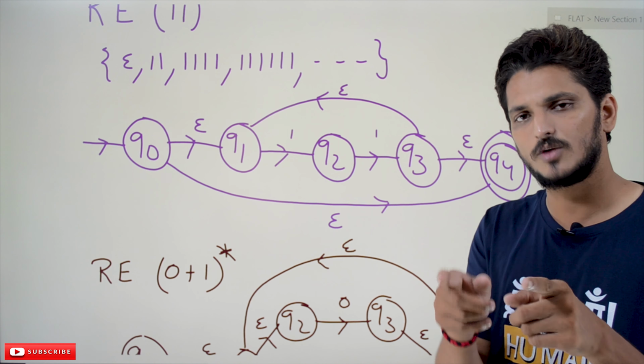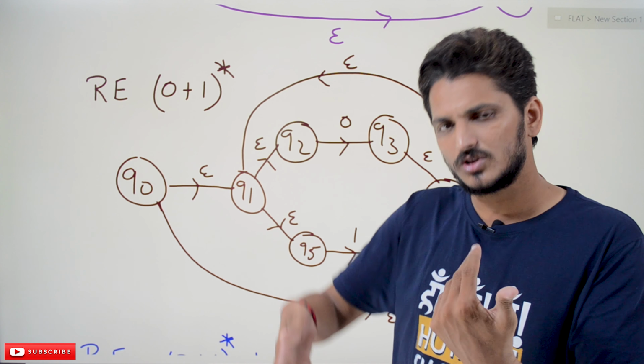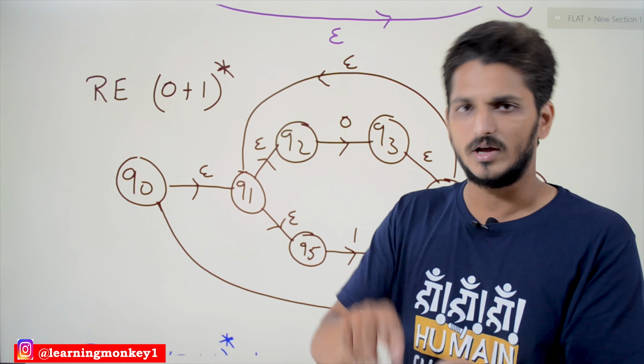What's the meaning of this? (0 or 1) whole star means the language that is generated is epsilon, 1, 0 is accepted, 2 zeros are accepted, 0 1 is accepted, 1 0 is accepted, 1 1 is accepted. Any string that is generated by the alphabet 0, 1 is accepted using this regular expression.